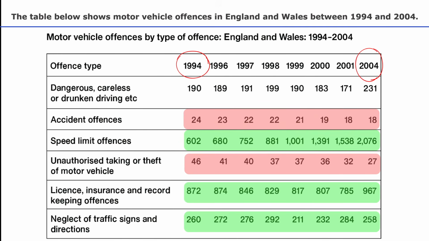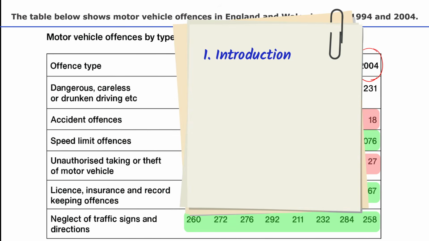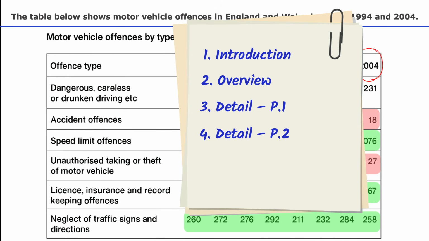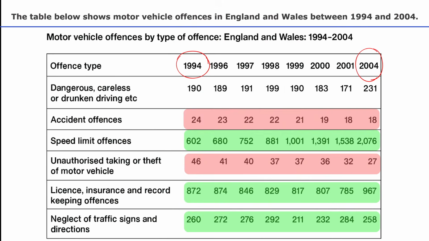So if we want to write about this with two detail paragraphs, the first paragraph is the introduction, the second paragraph is the overview, and paragraphs 3 and 4 are the two detail paragraphs. In my first detailed paragraph, I'm going to write about the most important numbers here.